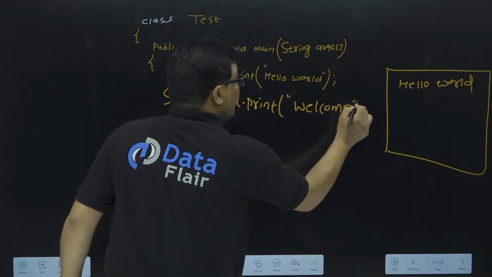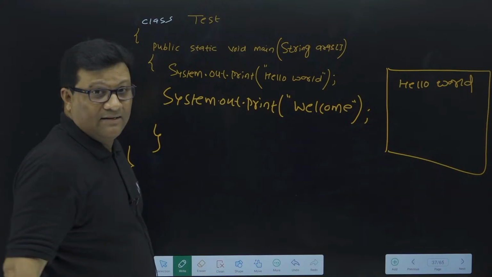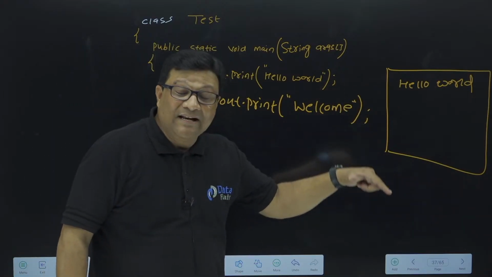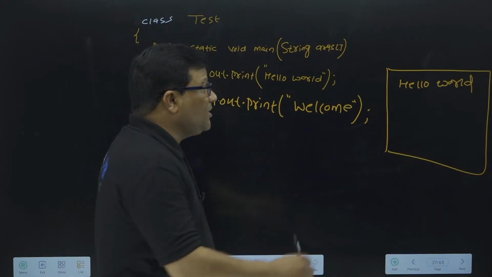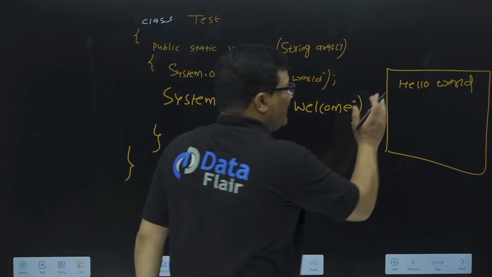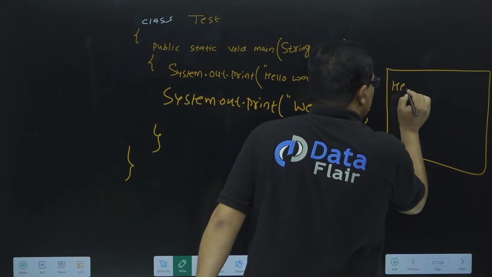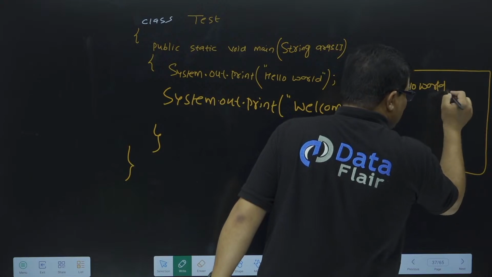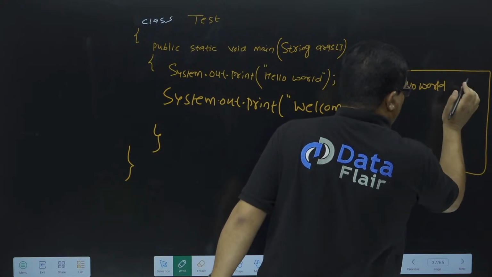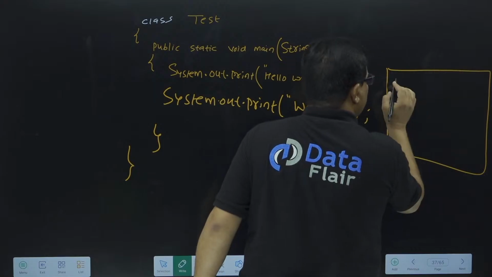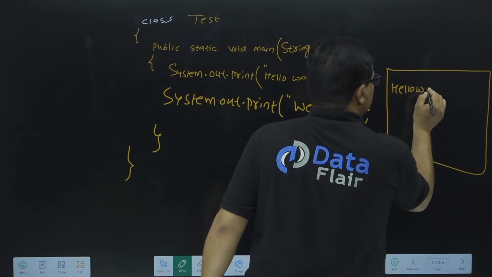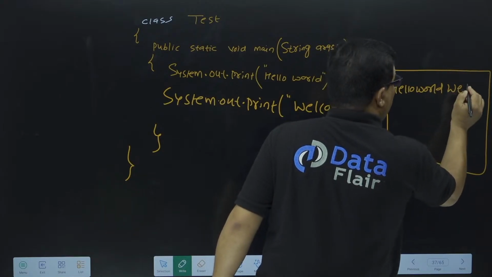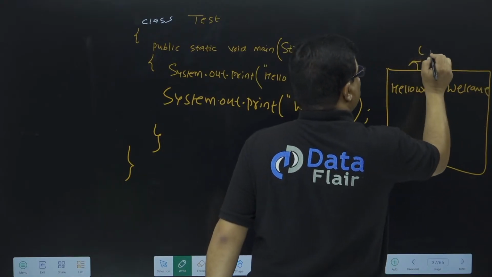But you know, if you write this statement separately, because this is my second statement, don't consider that your output is in the next line. You will get your output once you compile and run this program, something like this: hello world. Please try to understand this. Hello world, and just after hello world, you will get welcome. This is exactly the output displayed on your console screen, right?